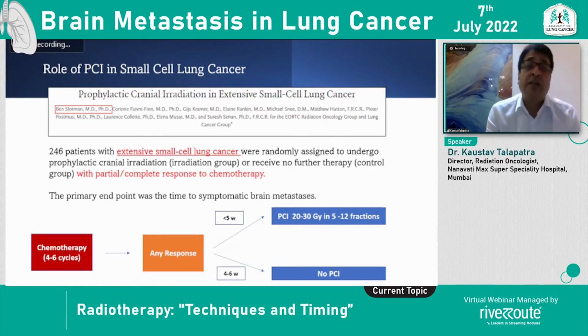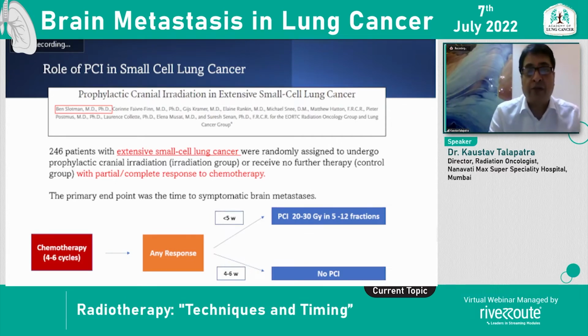So, was it only complete responders in whom we could do PCI? This is Ben Slotman's trial, which saw patients with partial or complete response to chemotherapy in extensive small cell lung cancer as compared to the limited stage in the earlier meta-analysis.